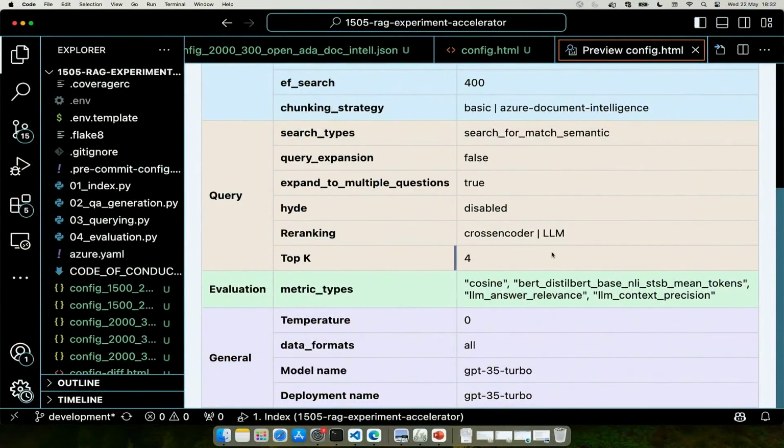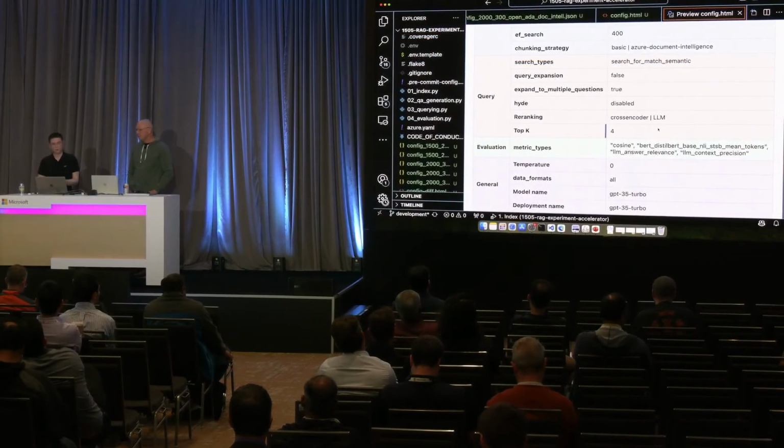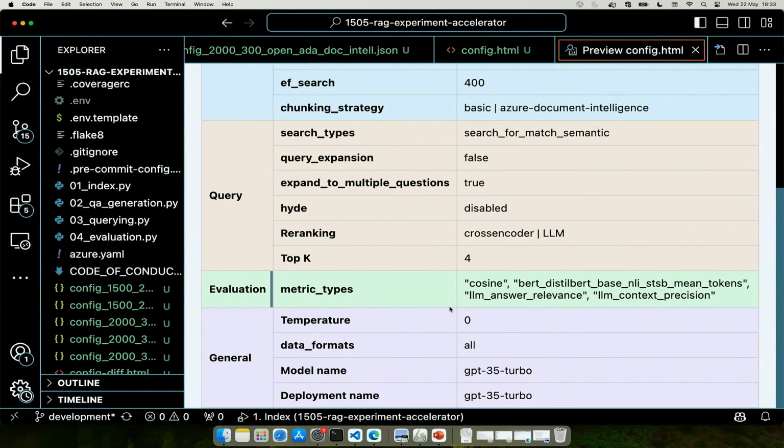What kind of metric do you want to use? How do you want to evaluate? It's very important because you need to determine this, because every use case has a different way of evaluating. If you're doing summarization, a ROUGE metric might be more applicable. But if you're trying to get an answer and see whether it matches the query that you're doing, like a semantic comparison, then cosine is one of the ways to do that, but there are others as well, like we are using a BERT-based model, and the other ones like relevance and precision are related to information retrieval. There are some more other ones, but they also impact how you want to configure it.